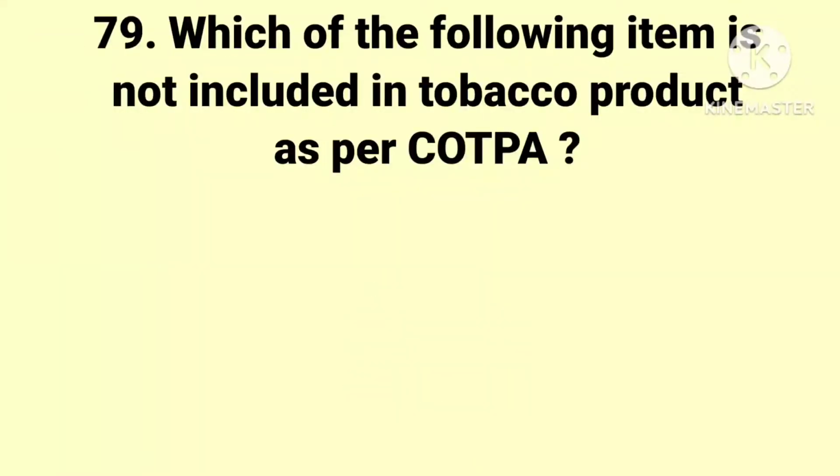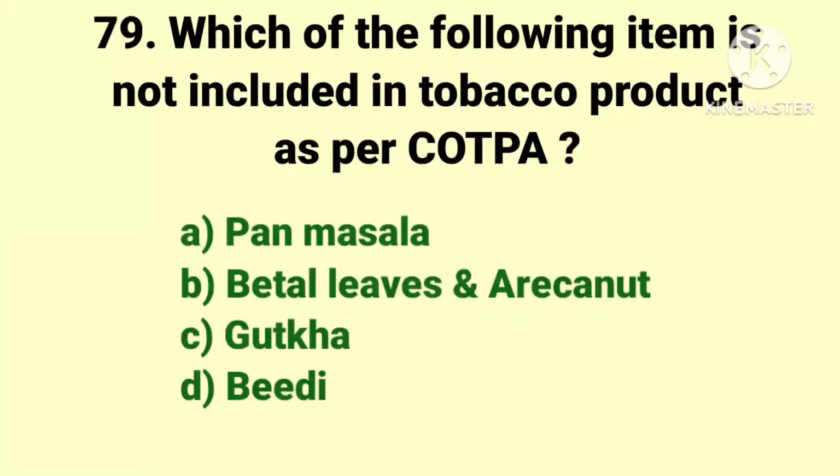Which of the following item is not included in tobacco product as per COTPA? The options are pan masala, betel leaves and arecanut, gudka and BD. And the answer is betel leaves and arecanut. This is not included in tobacco product as per COTPA.